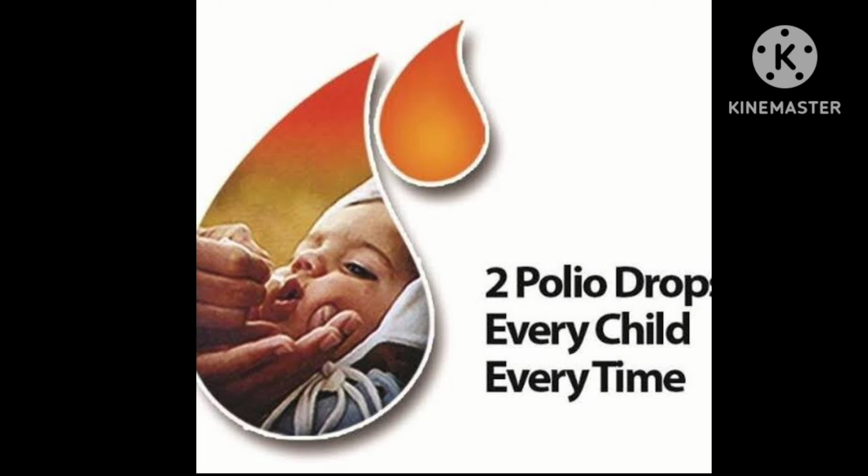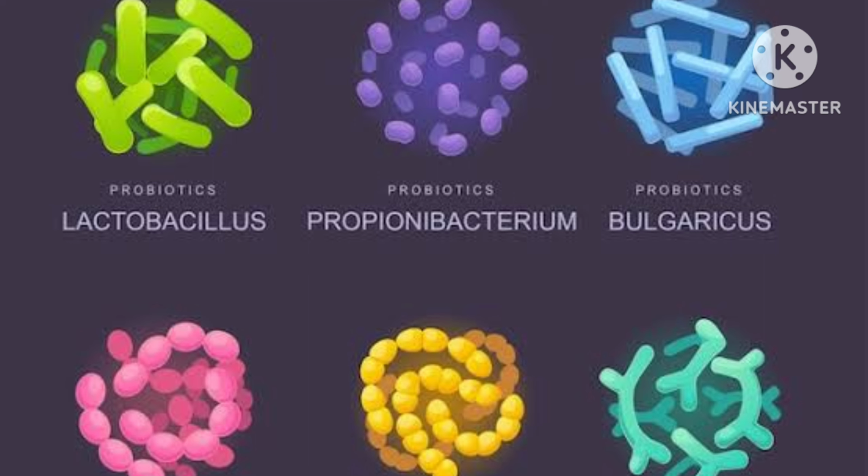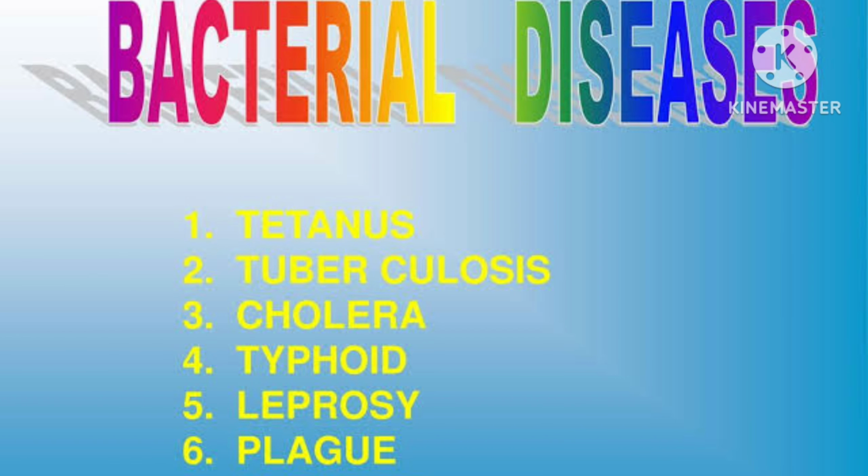Polio drops means vaccine. And a worldwide campaign against smallpox has finally led to its eradication from most parts of the world. See, nowadays, so many vaccines are made on a large scale from microorganisms to protect humans and other animals from several diseases. Diseases like cholera, tuberculosis, smallpox, and hepatitis can be prevented by vaccination.